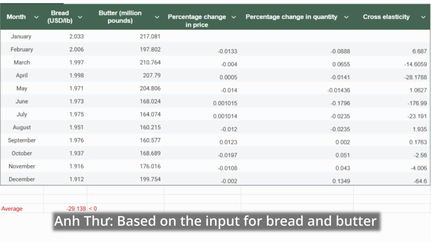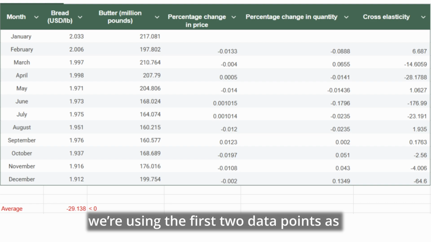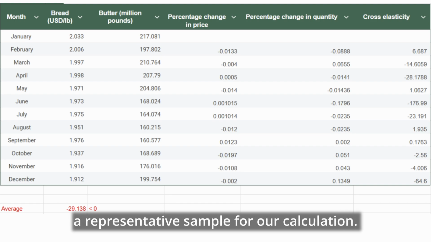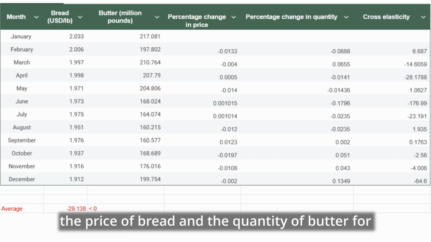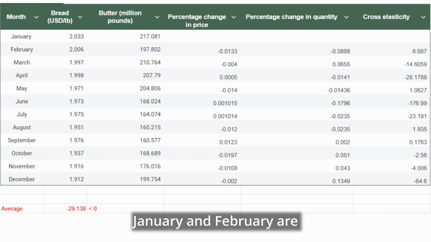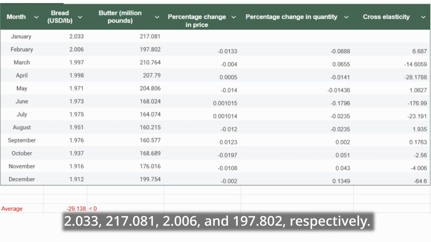Based on the input for bread and butter, we are using the first two data points as the representative sample for our calculation. Look at the table. The price of bread and the quantity of butter for January and February are 2.033, 217.081, 2.006, and 197.802 respectively.